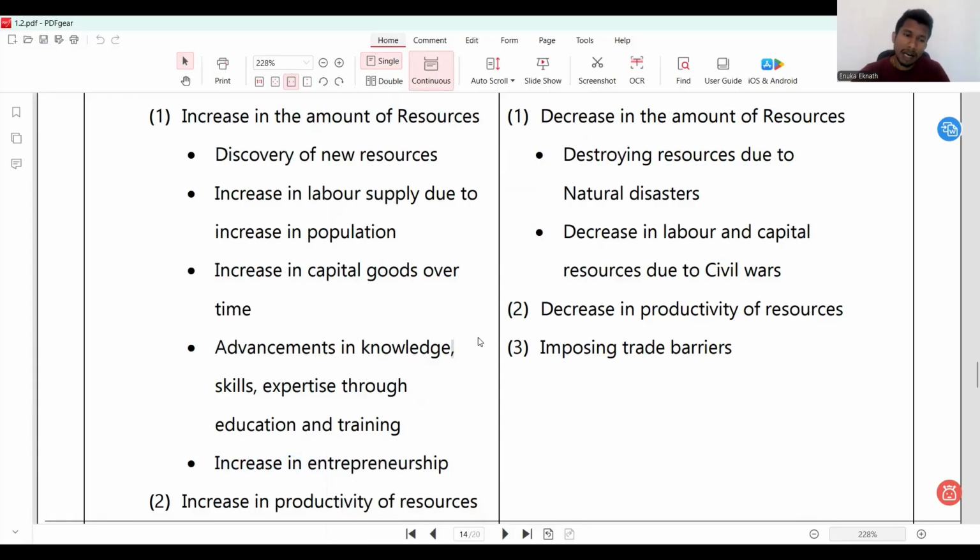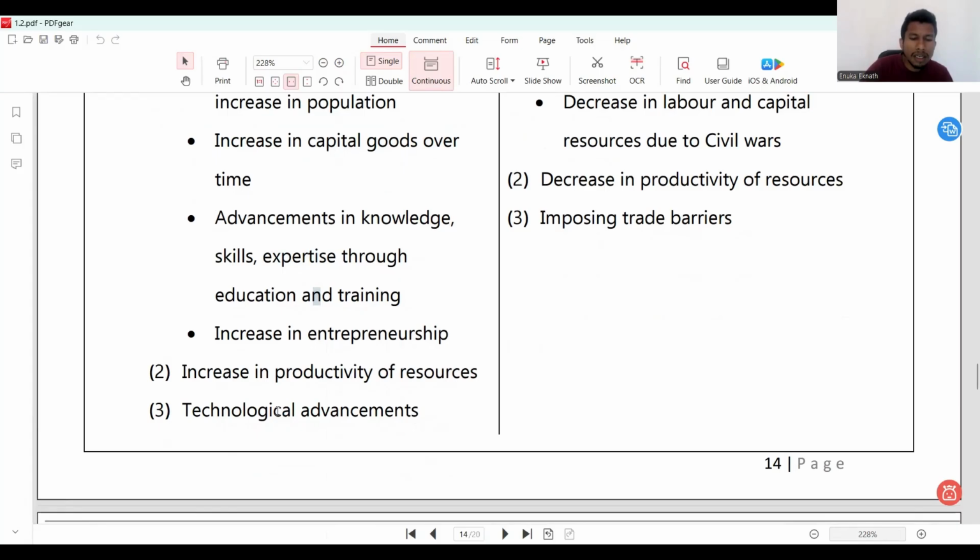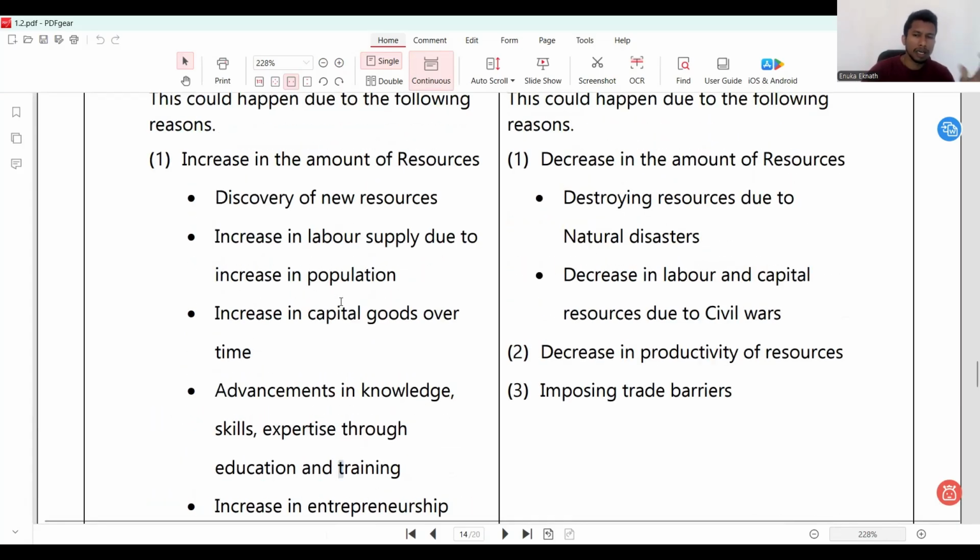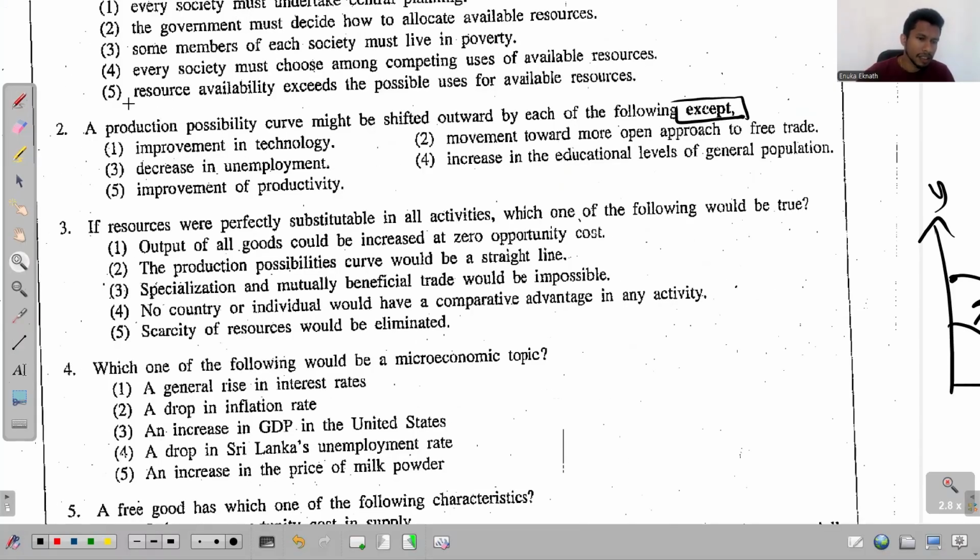Mainly we have only three: the increase in the amount of resources, increase in productivity, and the third one is increase in technology. So the first one can include these. So none of these should be among the options that are the exception. Okay, keeping that in mind, let's come to the discussion of this second question.